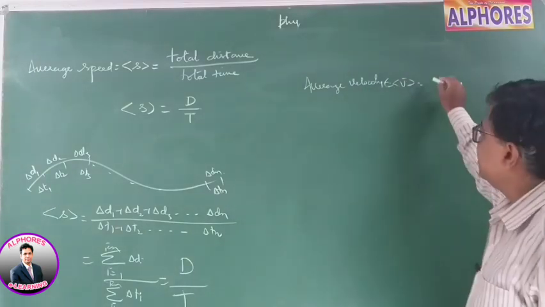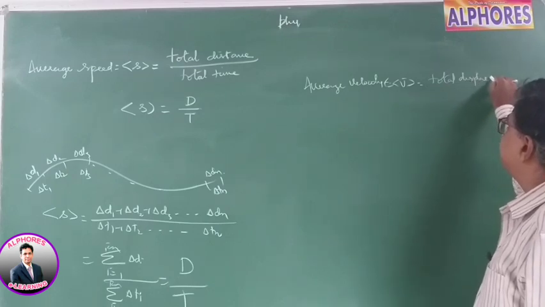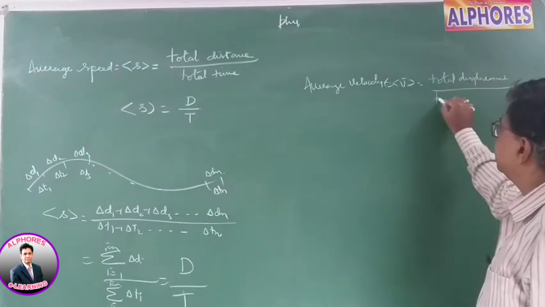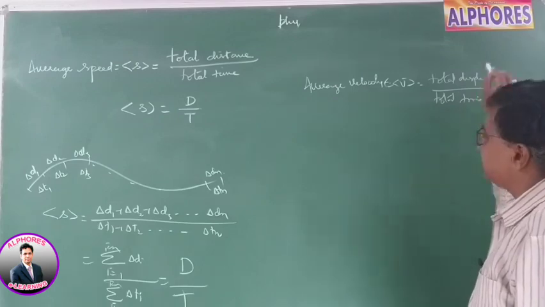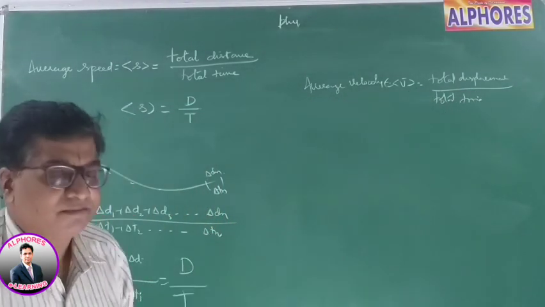This is total displacement by total time. So this way we define the average velocity and average speed, right?